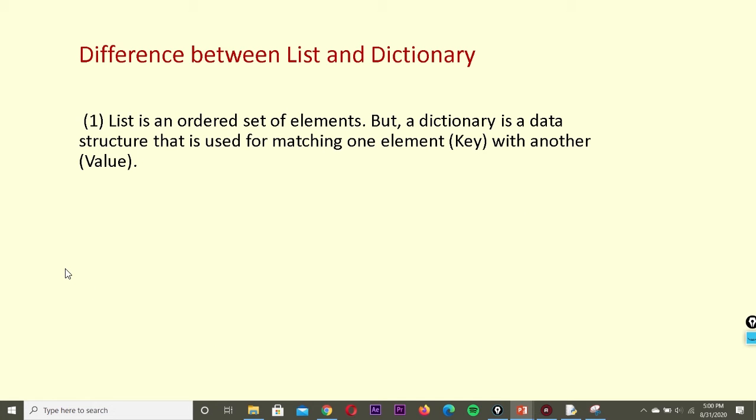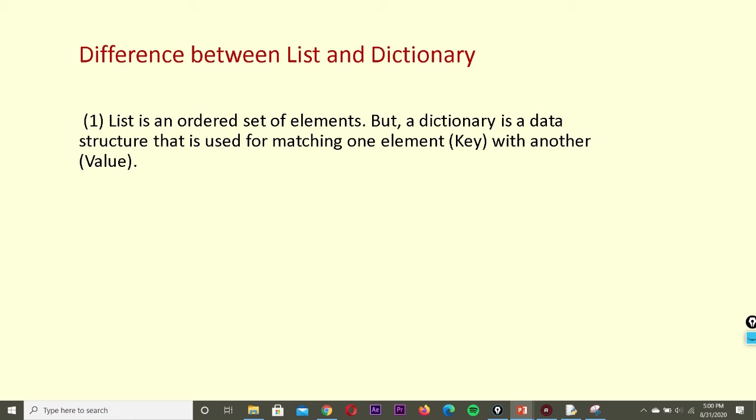What is the difference between list and dictionary? List is an ordered set of elements, but a dictionary is a data structure that is used for matching one element with another element. In case of list, it is an ordered set of elements, so it will be displayed in the order in which we enter it in the initialization or declaration.